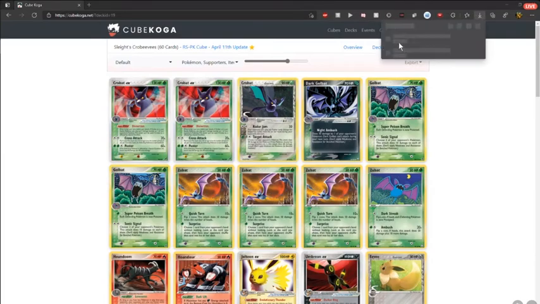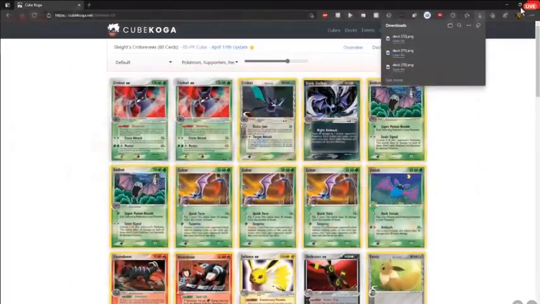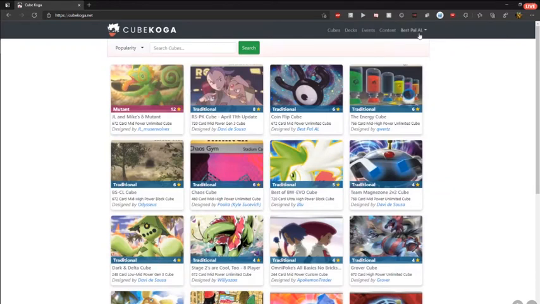So I think the download's finished. So you see I downloaded Slight's deck here. I've now got this as an image. So I could post this somewhere if someone was interested in my deck. So that's mostly it for Cube Koga, to be honest.